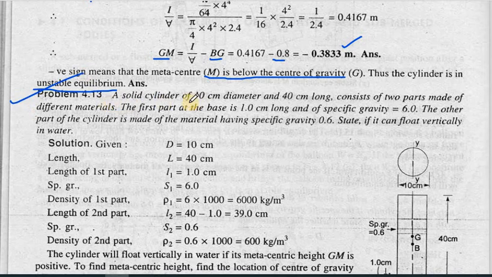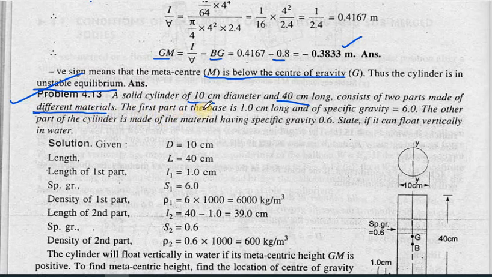A solid cylinder 10 centimeter in diameter and 40 centimeter long consists of two parts made of different material. So a solid cylinder is there which is having a diameter of 10 centimeter. It is 40 centimeter long. Basically it is made up of different materials.